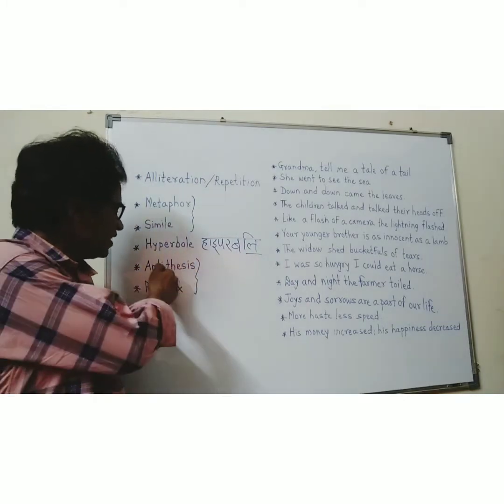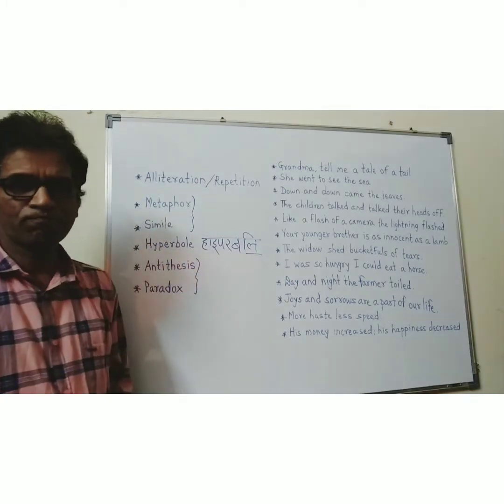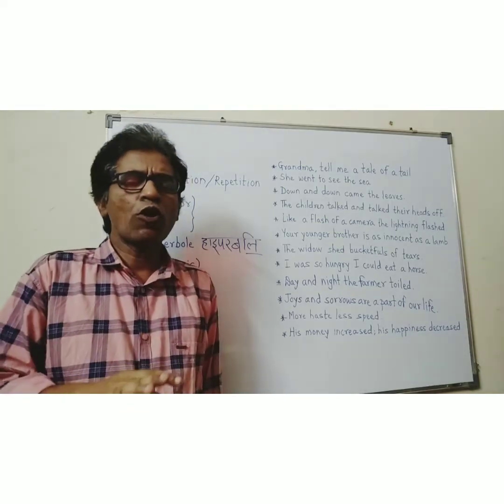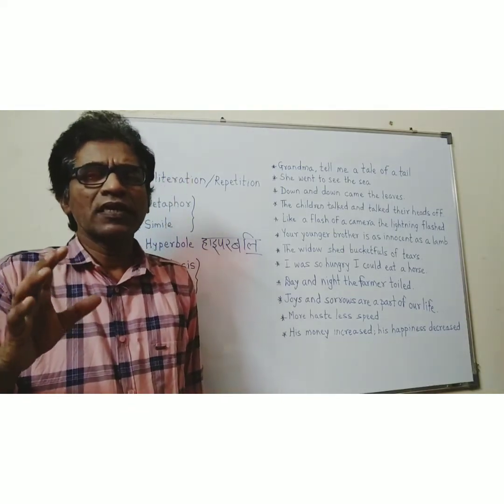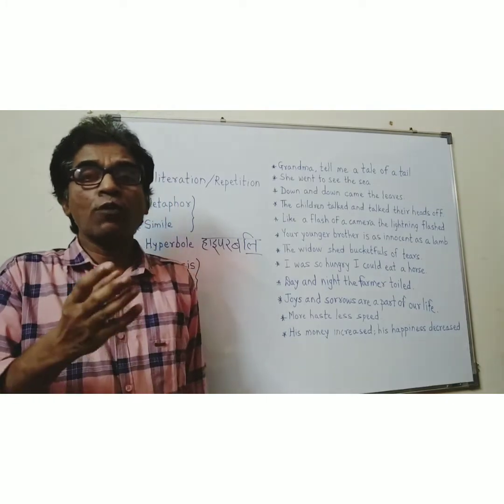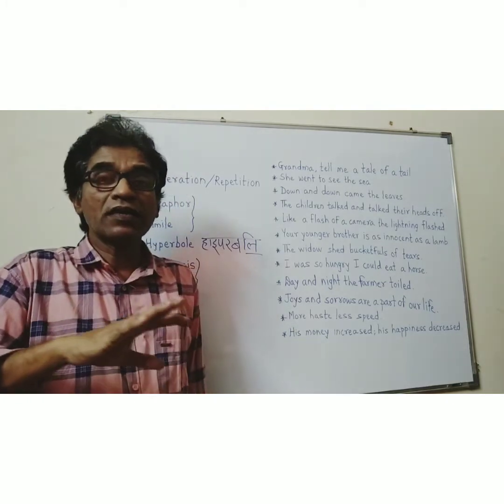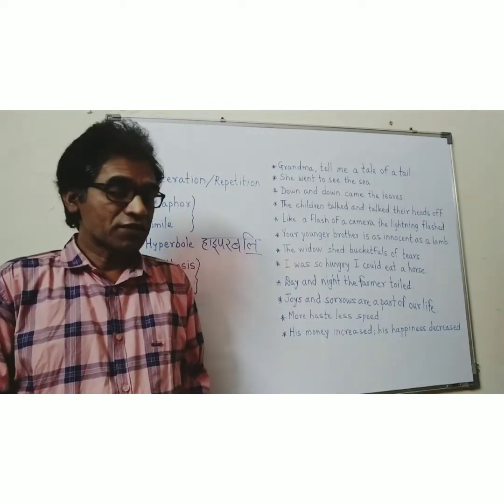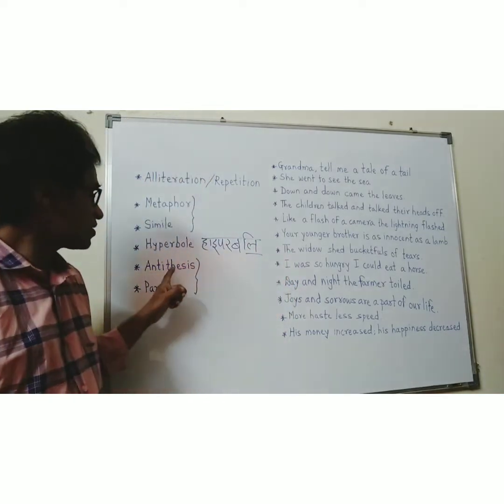Now, antithesis and paradox, I want to compare them. In antithesis and paradox, one thing is common. Opposite ideas or opposite words are expressed together. But there is a difference.